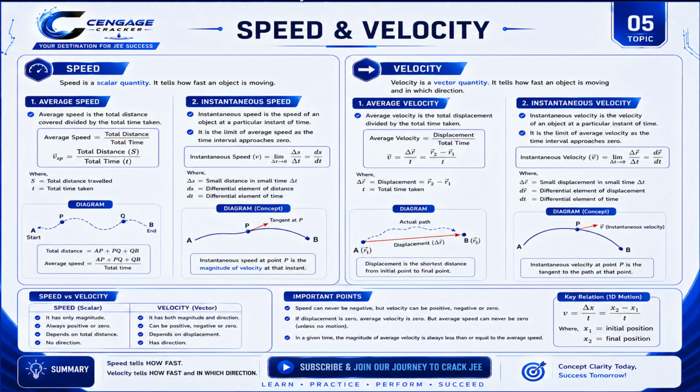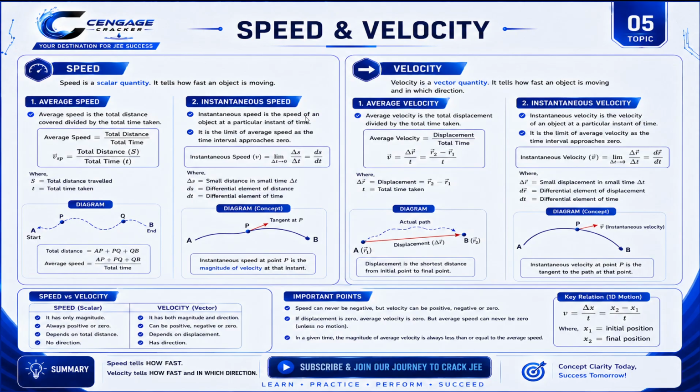Average speed is nothing but the total distance covered divided by the total time taken. See the formula and be thorough on this formula, and try to see this diagram clearly so that you will understand what is meant by average speed. And instantaneous speed is nothing but